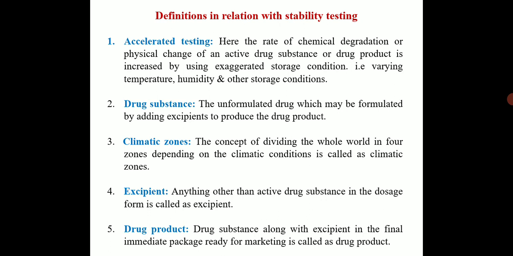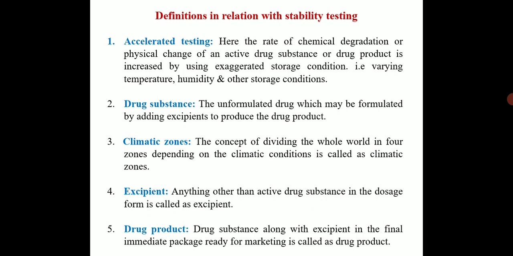Excipient means anything other than the active drug substance in the dosage form is called as a excipient. Example, in case of paracetamol tablet, paracetamol is active drug, and anything other than the paracetamol like the talc, magnesium stearate, etc., any binder, etc., they act as a excipient.